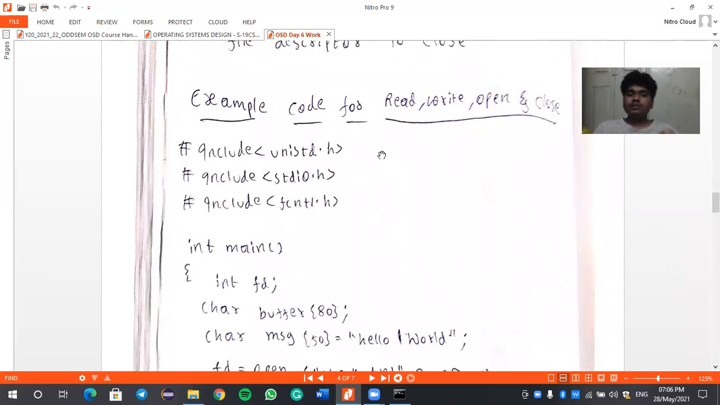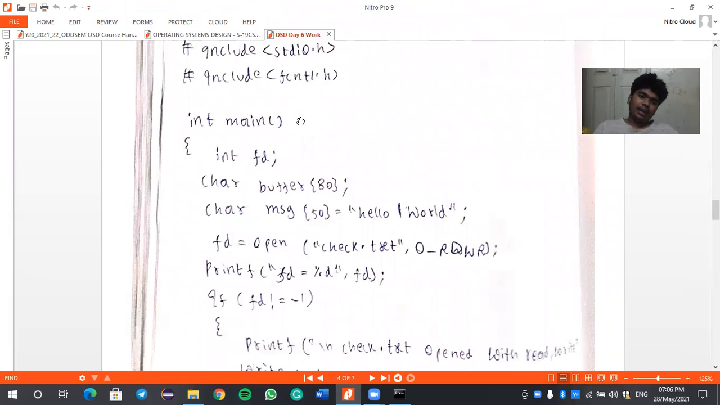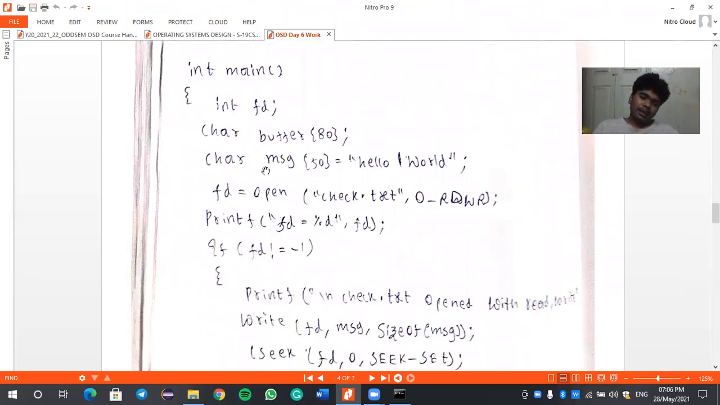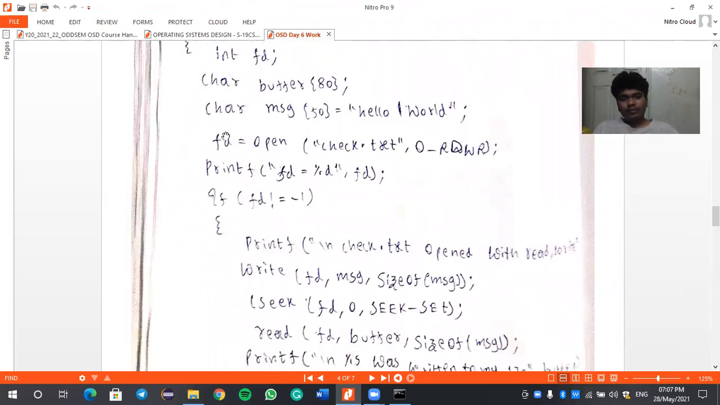Now I am showing an example of C code for read, write, open and close. These are the predefined libraries, and now I am writing the main function. Like a buffer of 80, size and message, hello world, and then the file descriptor. I am opening this with the mode of both read and write. Not only read, not only write, I am opening with read and write. So I will read the data in that file, and I also write the data in check.txt.